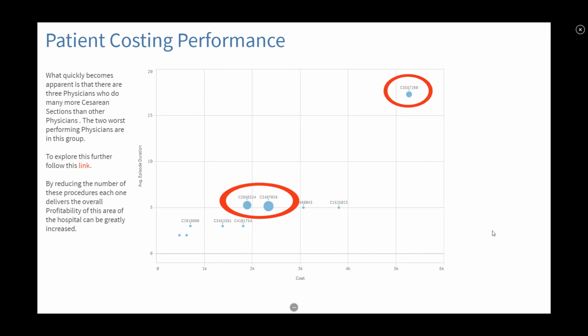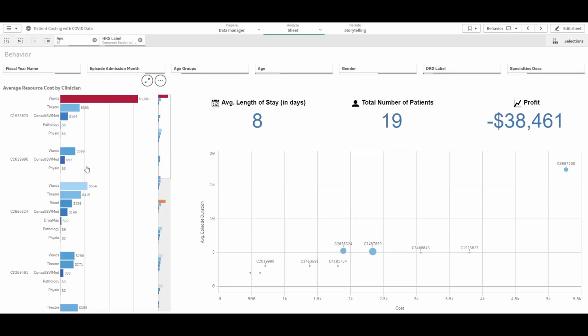Lastly, we highlight the 3 physicians who are doing many more C-sections than other physicians, including the 2 worst performing physicians. By reducing the number of these, we can help our profitability, and this is especially important in these uncertain times. And once again, we link back to the source right here, driving our meetings with data, and we can examine the details and perform further analysis. Now the question becomes, what else can we discover in our data?